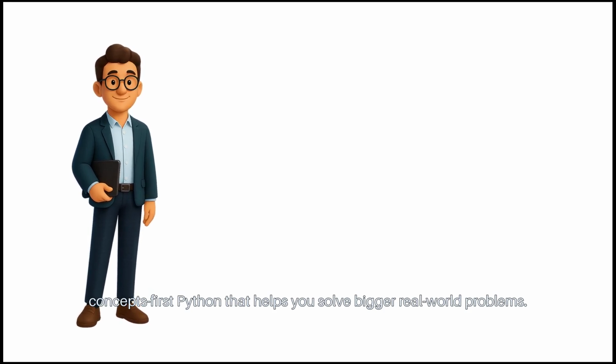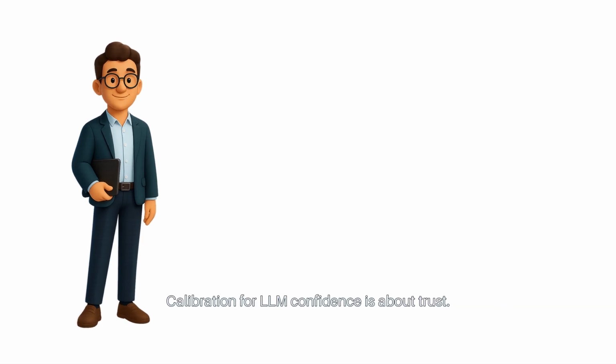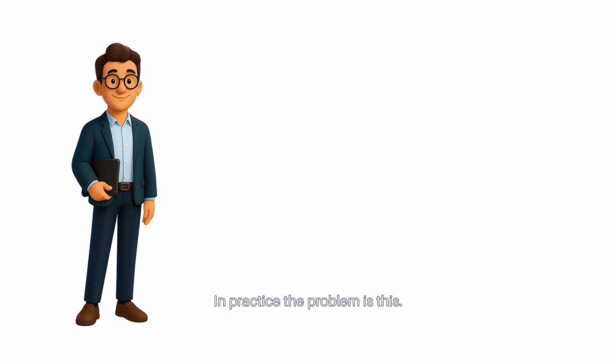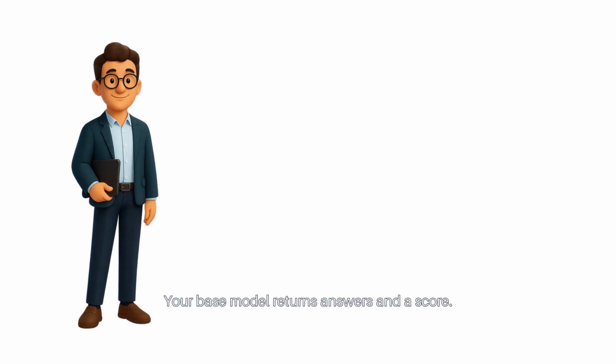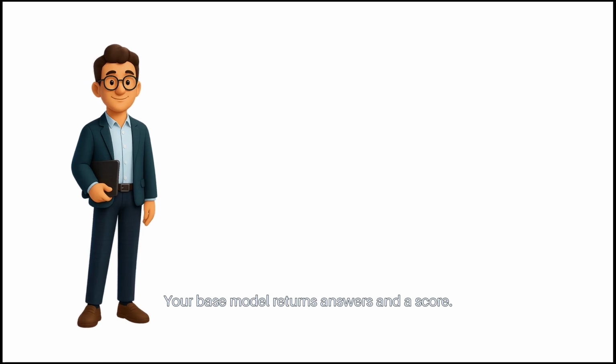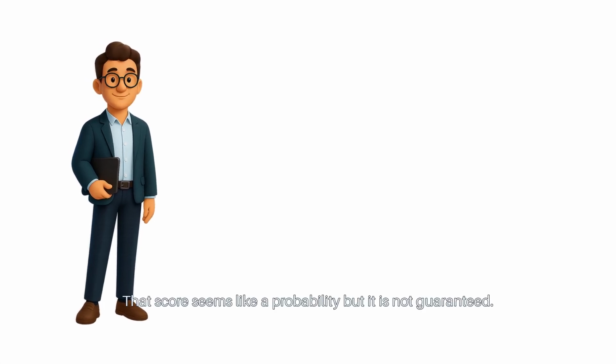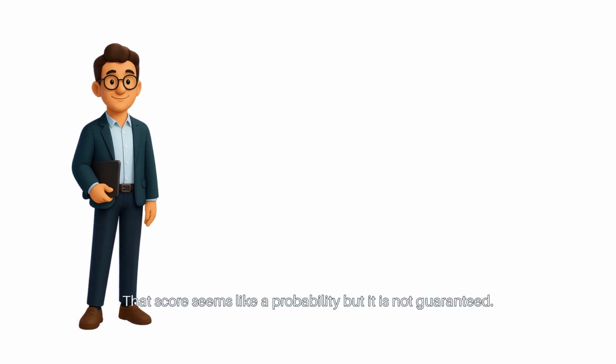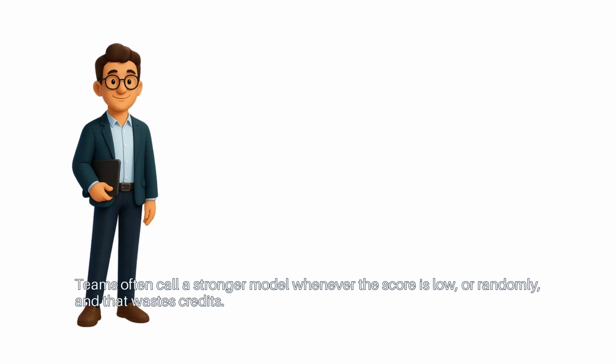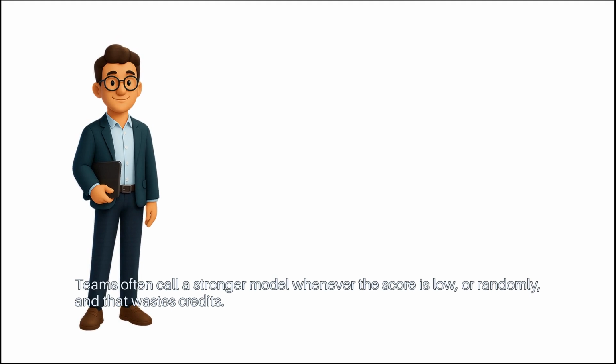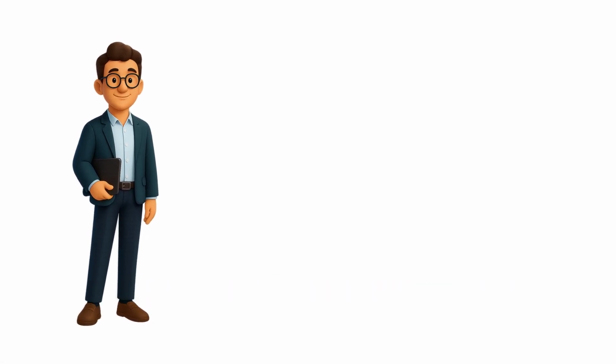Calibration for LLM confidence is about trust. In practice, the problem is this. Your base model returns answers and a score. That score seems like a probability, but it's not guaranteed. Teams often call a stronger model whenever the score is low, or randomly, and that wastes credits.